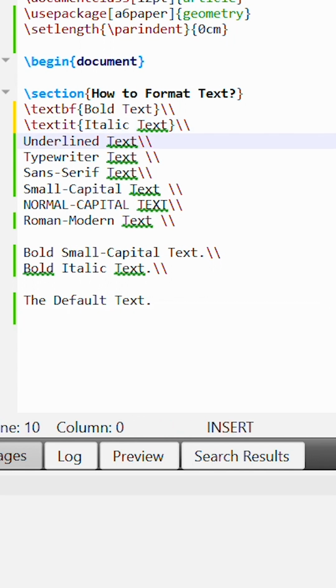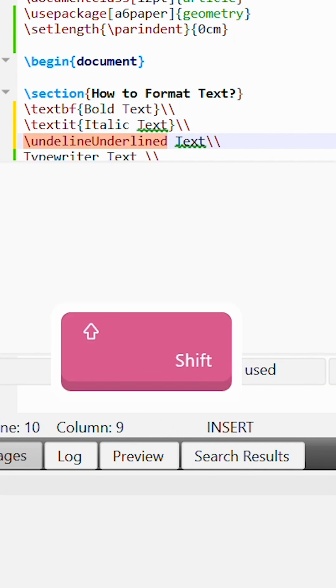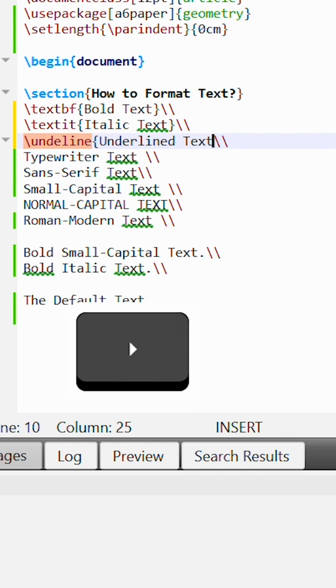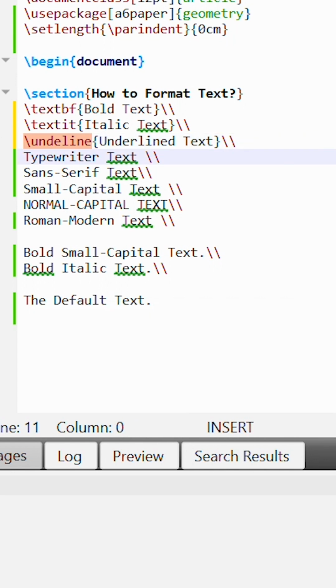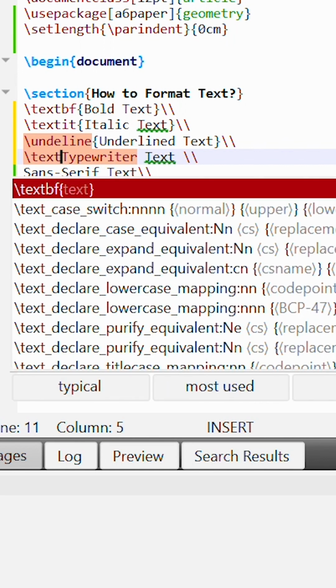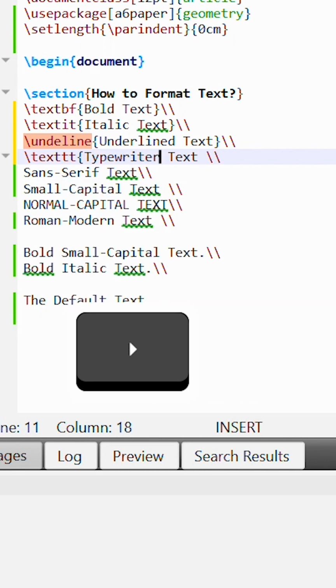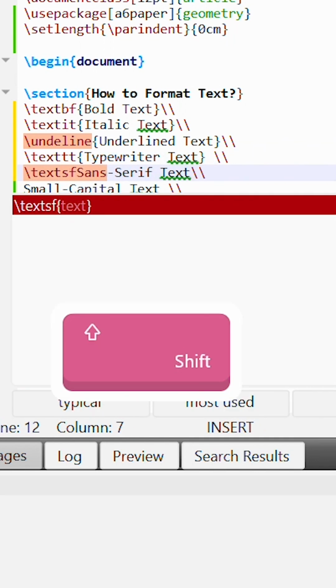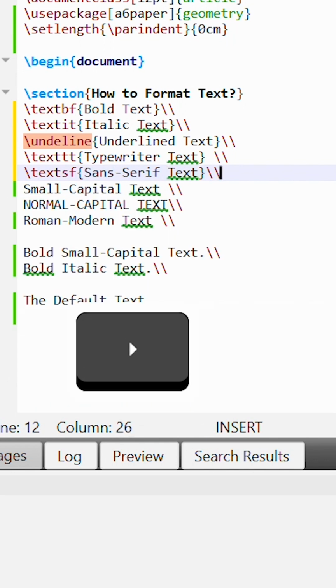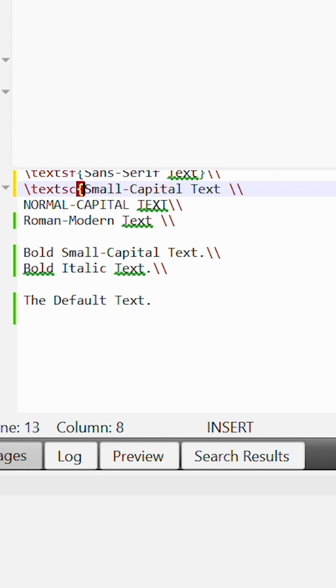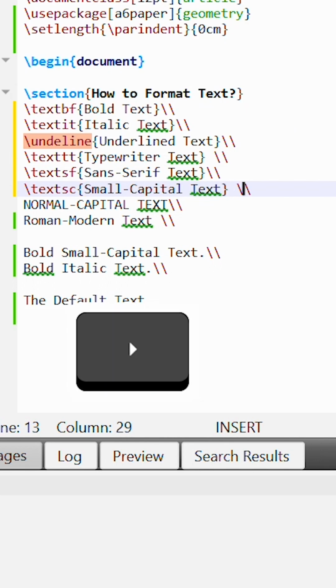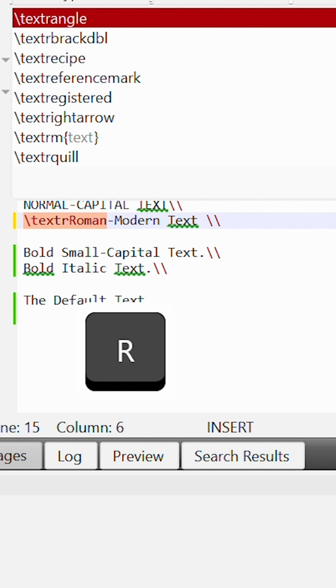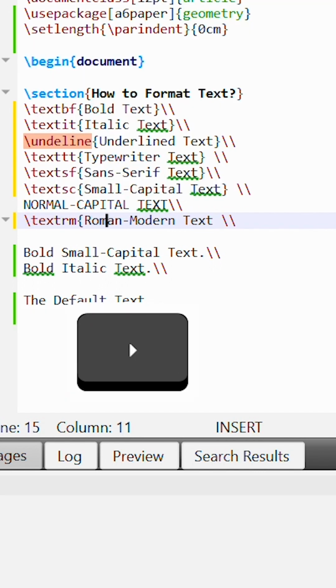To underline text, we use the command underline, followed by the text that we wish to be underlined in curly braces. We can also easily switch to typewriter font by using the texttt command, TT being short for typewriter. And there's also a similar command for writing text in sans-serif font, which is the textsf command. As well as this, we have textsc for writing our text in small capital font. If we wish to just write the text in normal capital, we just write the LaTeX code in normal capital. And also there's a command called textrm, which will write our text in Roman modern font, which is the default